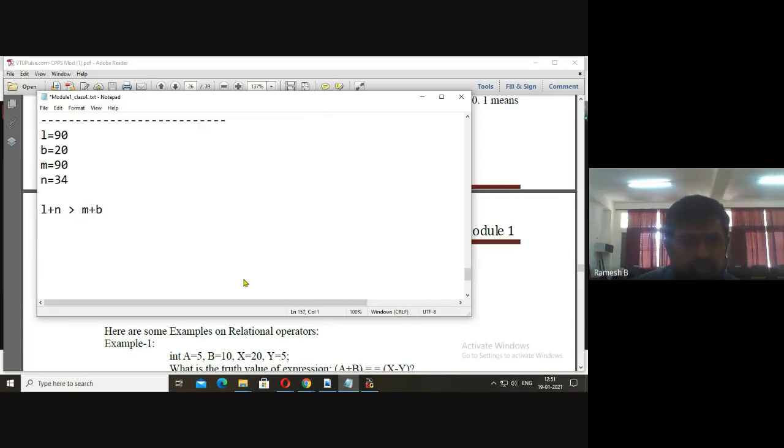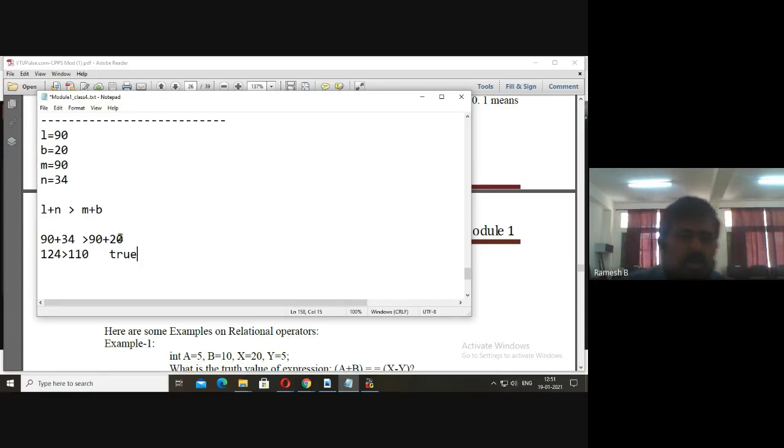Now you tell me whether it is true or false. True, sir. Say 90 plus N value is 34, is greater than M plus B. M is 90 plus B is 20. Now this becomes 124. 124 is greater than 110, which is true.